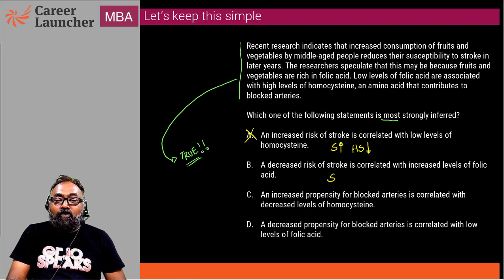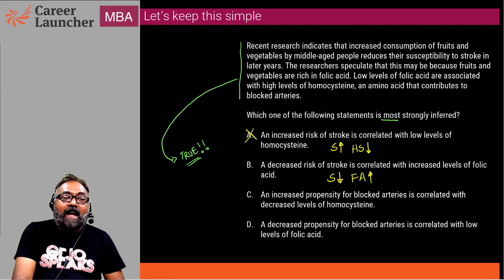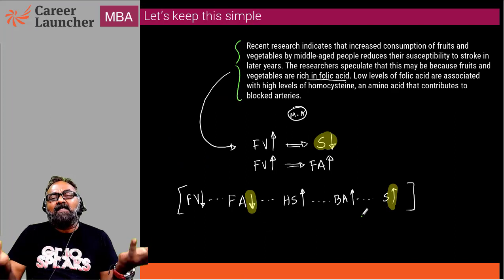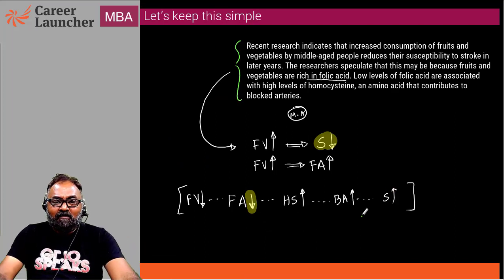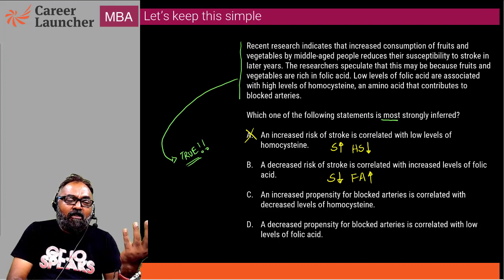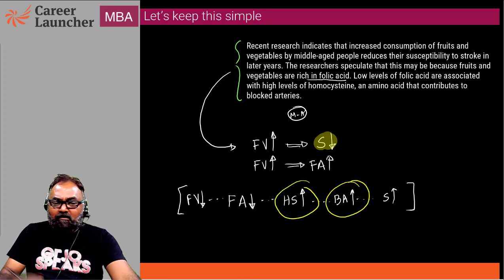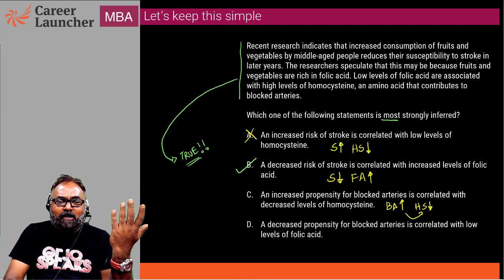A decreased risk of stroke is correlated with increased levels of folic acid. What does that mean? Folic acid and stroke have an inverse proportionality. Perfect. True. This must be our answer. We can check the others. An increased propensity of blocked arteries is correlated with a decreased level of homocysteine. Are these inversely proportional? No, they are directly proportional. So that can't be true.